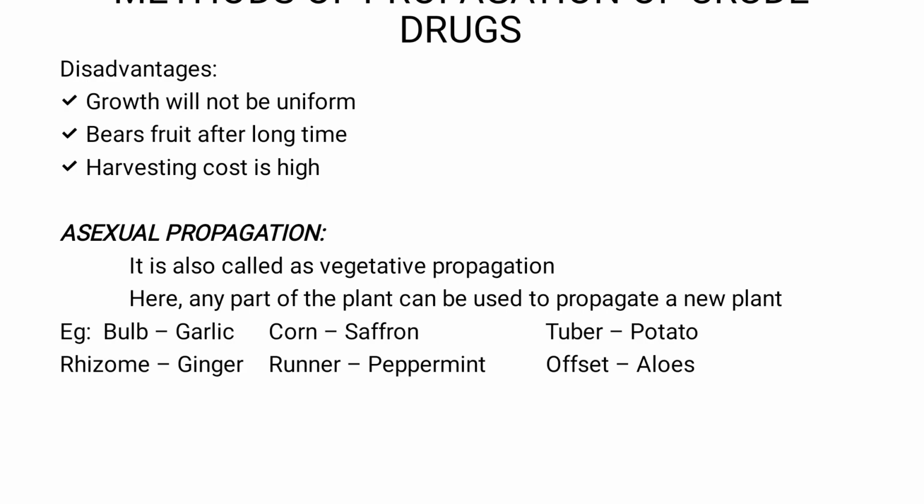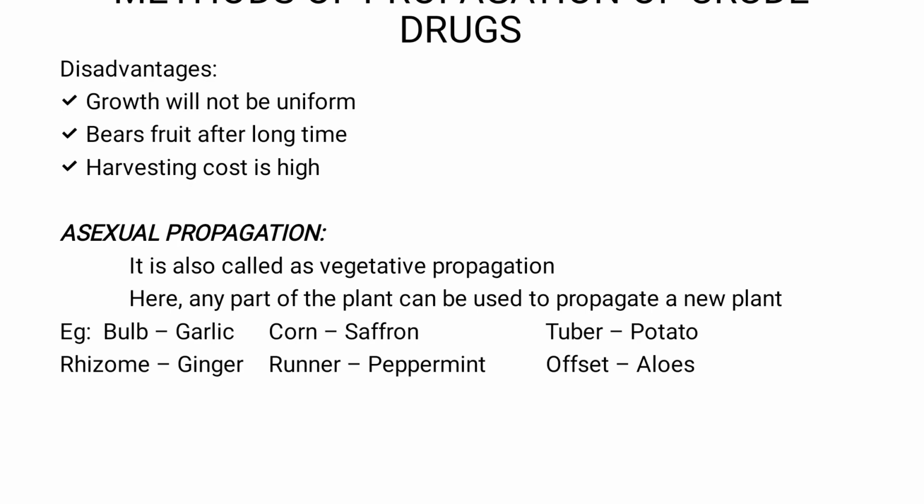Like that we may use root cuttings, tubers, or even leaves. If you use a plant part and produce a new plant, then that is called asexual propagation. So here are some examples I had noted.